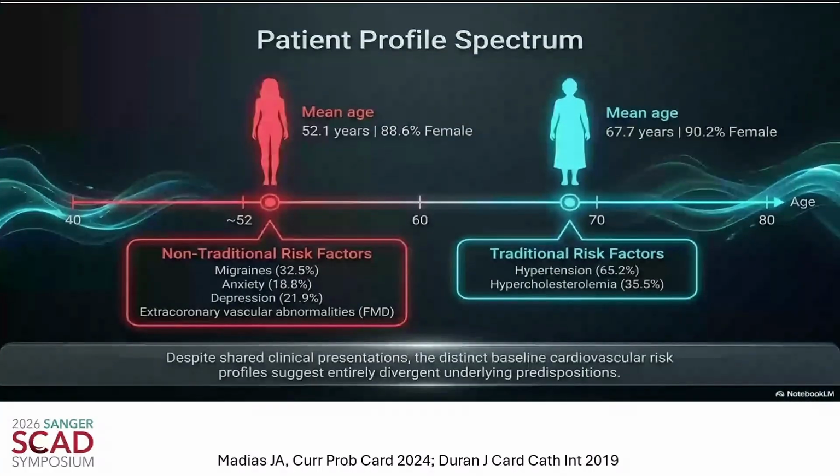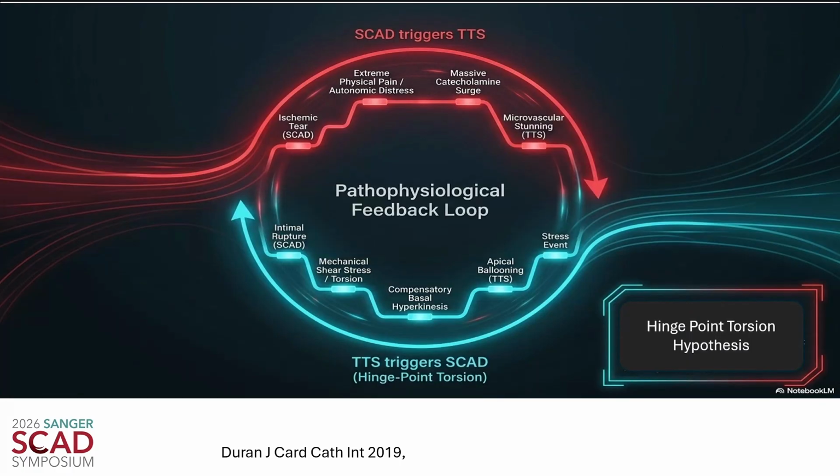If we look at the patient profile, we know that the average age of a SCAD patient is about a decade and a half younger than the average age of a Takotsubo patient. SCAD patients, as we well know, are more likely to have some non-traditional risk factors, versus the typical Takotsubo patient, who will have more of the traditional risk factors likely related to their advanced age. But despite that, there are often some shared clinical similarities.